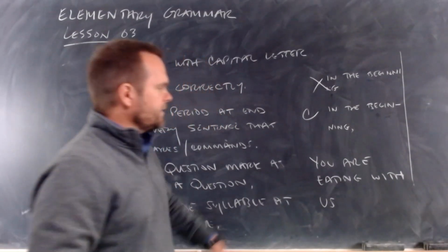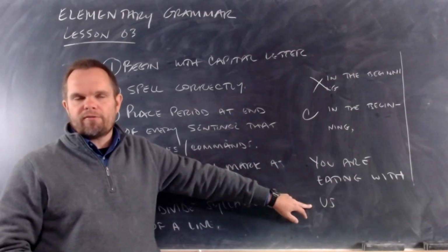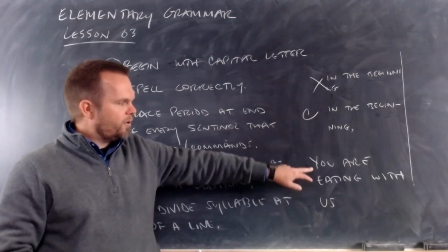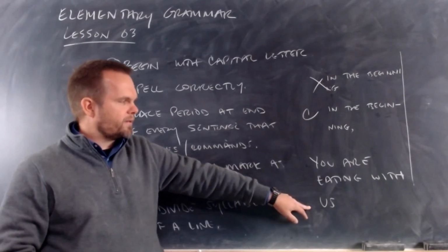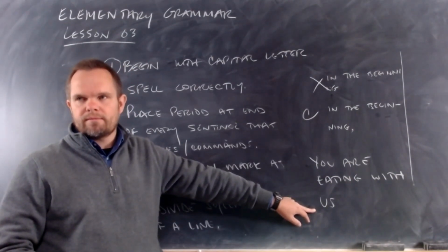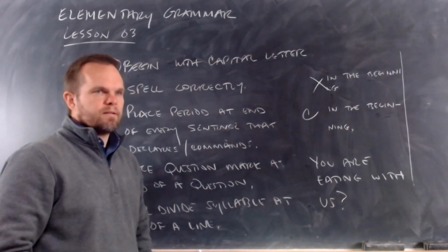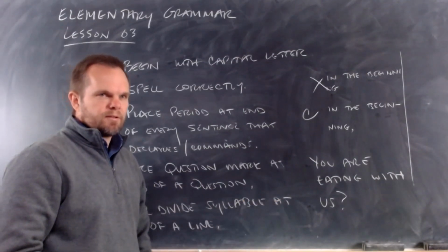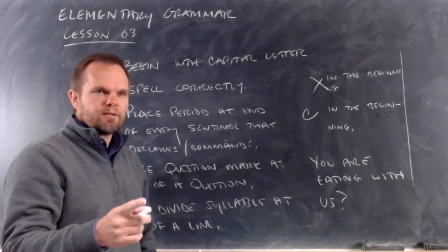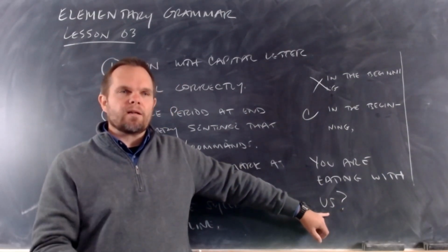If I had this sentence, you are eating with us. It's a very different sentence if I put a period after it or a question mark. Right? If you're reading this and you say, you are eating with us, and there's no punctuation mark at the end, you don't know how to read it. What if I put this at the end? How would you read it? How would you read that sentence? You are eating with us? You see how you changed your expression? You're eating with us? It would show the reader that you're to read this like a question.